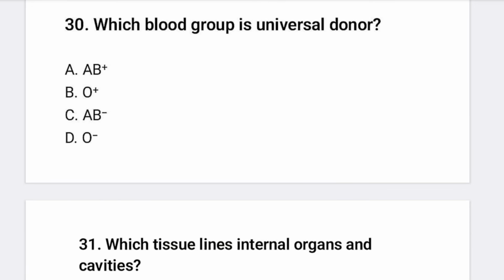So universal donor is a very important question that was asked in the STS exam in 2025 for BSc Nursing. Okay, so O negative is the universal donor, and the universal receiver is AB.